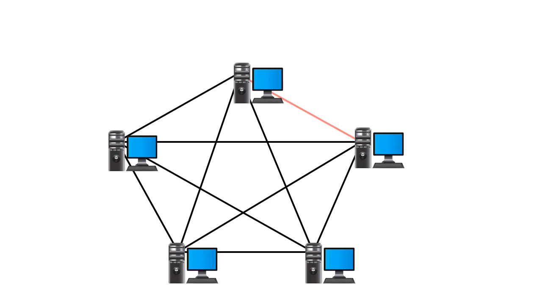Assume the cable which is connected between PC1 and PC2 has faulted. Then only those two computers will not be able to send data between each other, but other nodes will be actively connected to the network and can communicate with all other nodes.